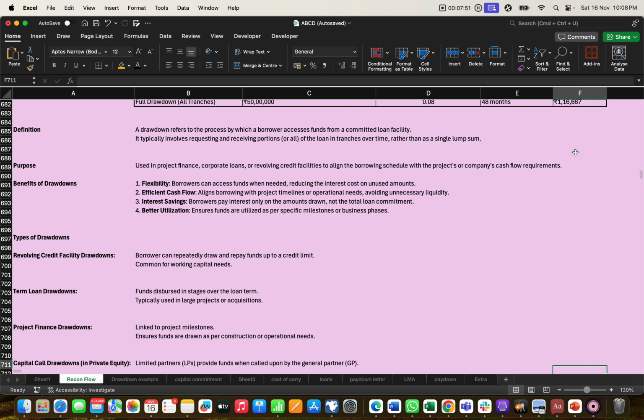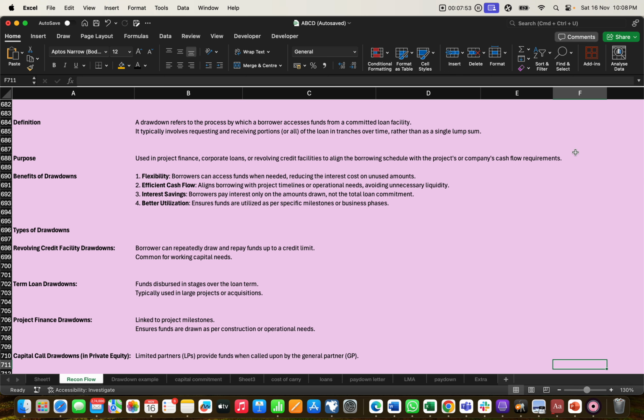The fourth point is better utilization. As we discussed in the second point, efficient cash flow, the same here. Better utilization means the purpose for which the borrower has taken the loan. This drawdown will help him focus on that part only, and he can use that drawdown amount on the particular project only, to achieve his business goal as well.